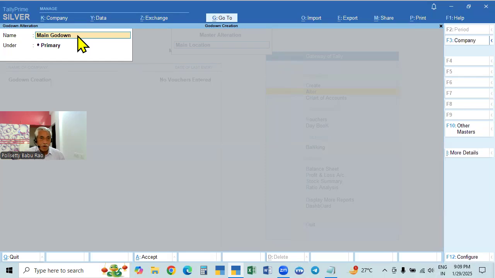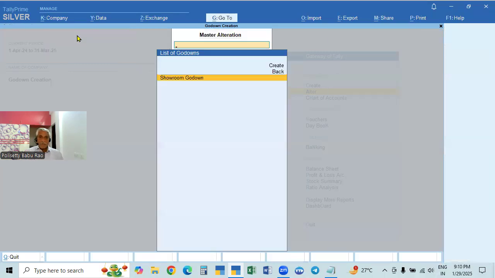You can make it as main godown, or you can make it as some other name. If it is in showroom, the main godown is in showroom. So the main location is showroom. We may call it showroom godown or main godown. See here, you can make it showroom godown. We can make it, and then whatever entry is made will be recorded